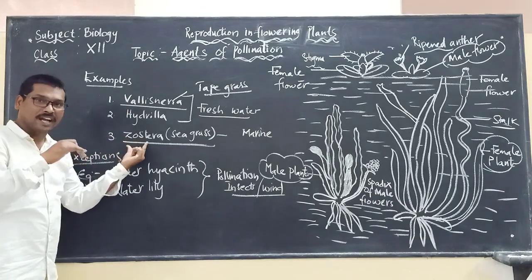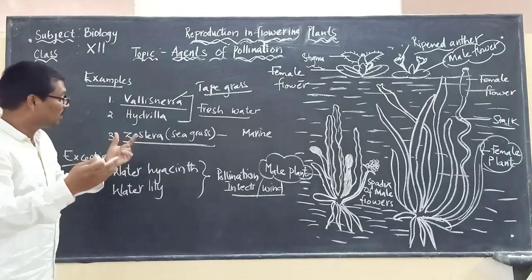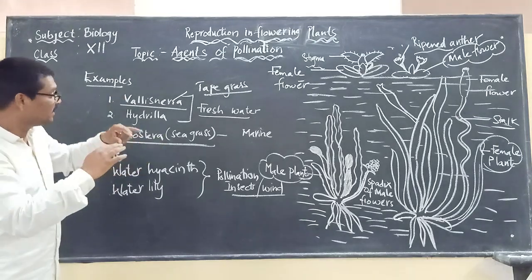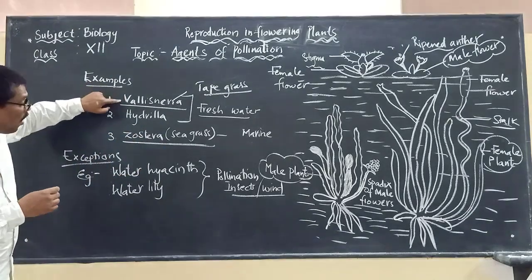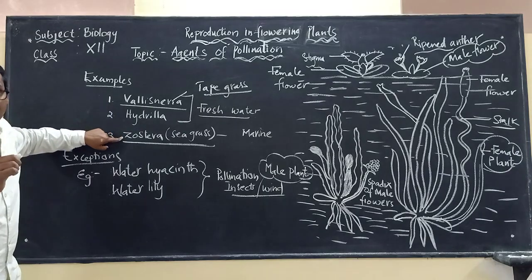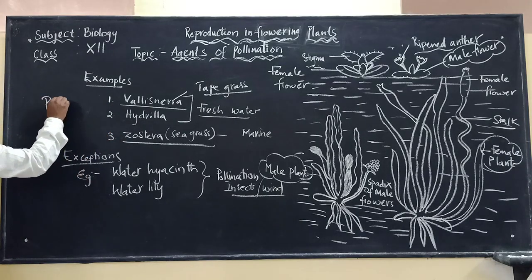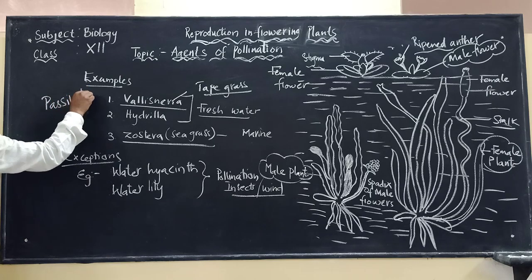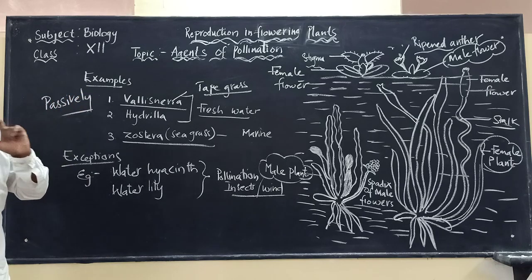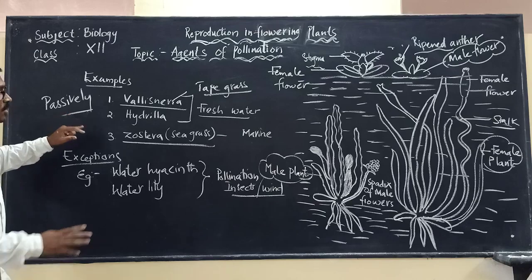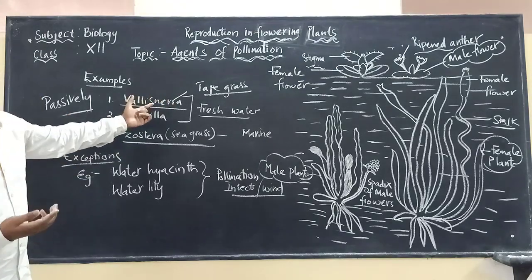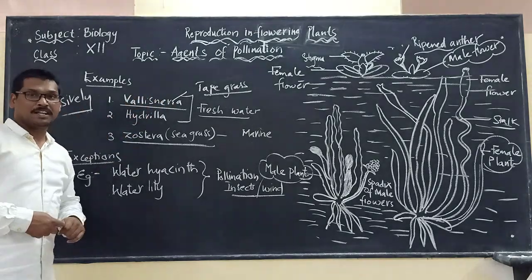Whether in Vallisneria, Hydrilla or Zostera, the pollen grains are carried passively by passive currents of water.